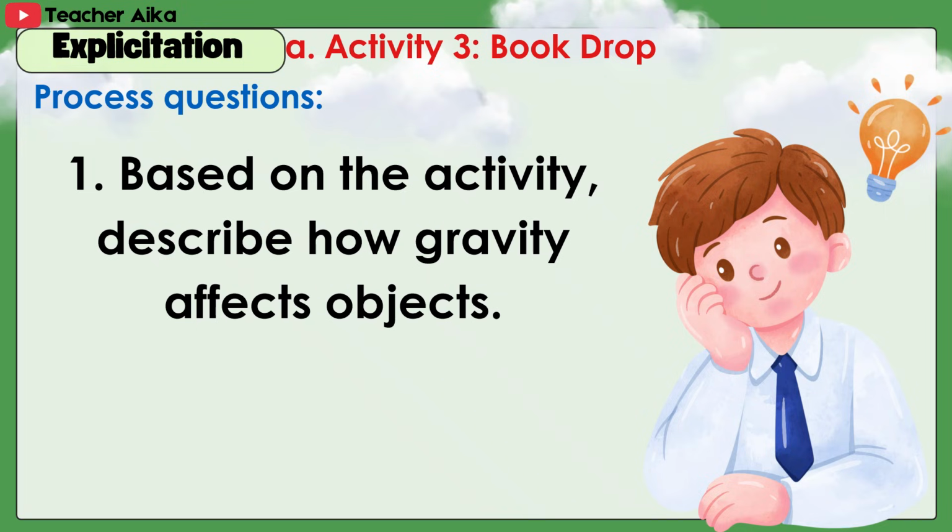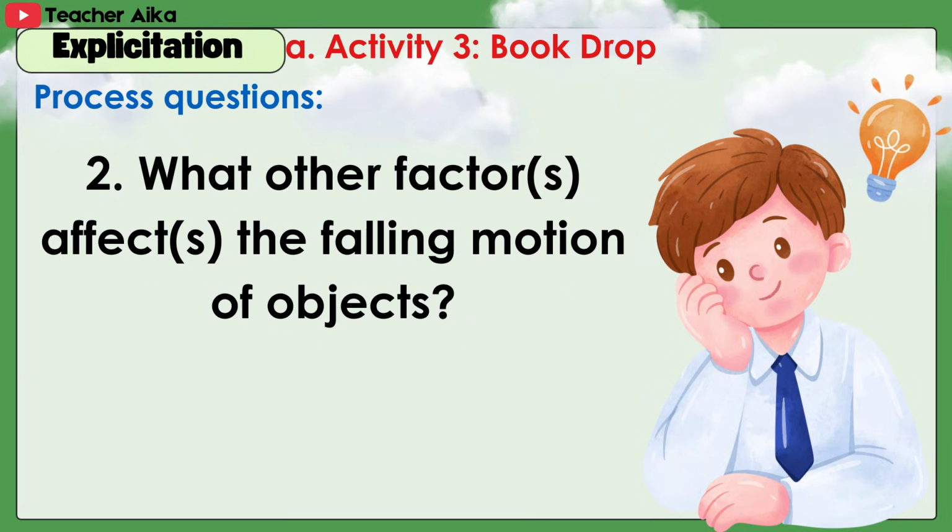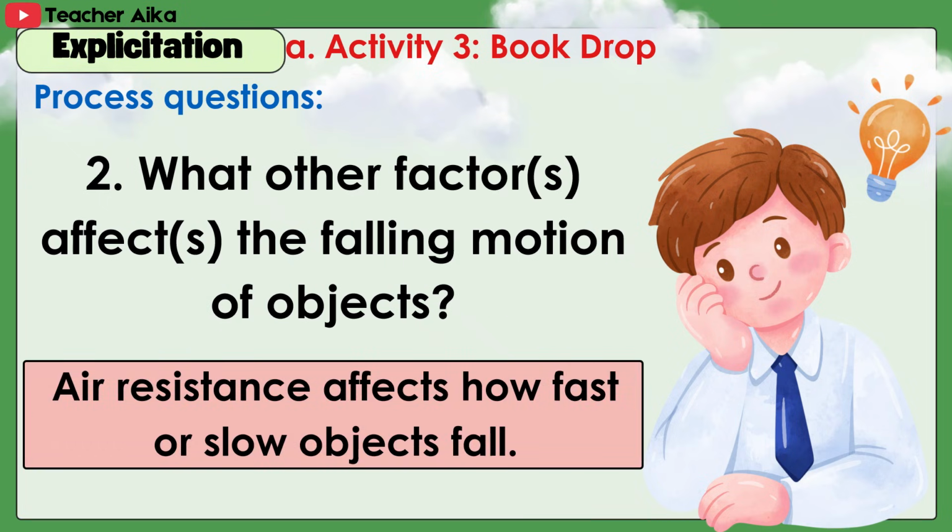Process questions. 1. Based on the activity, describe how gravity affects objects. Answer: Gravity pulls all objects toward the ground. 2. What other factors affect the falling motion of objects? Answer: Air resistance affects how fast or slow objects fall.